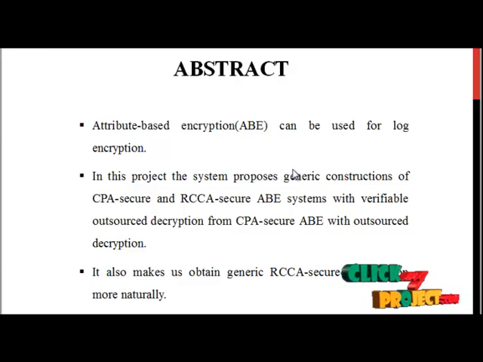The experimental results show that compared with the existing scheme, our CPA secure construction has more compact ciphertext and less computational cost. Moreover, the techniques involved in the RCCA secure construction can be applied in generally constructing CCA secure ABE, which we believe to be of independent interest.